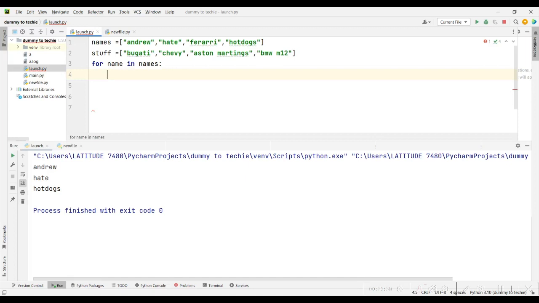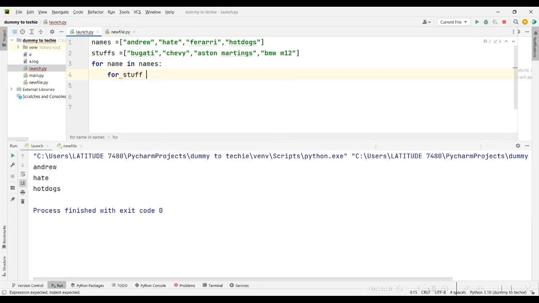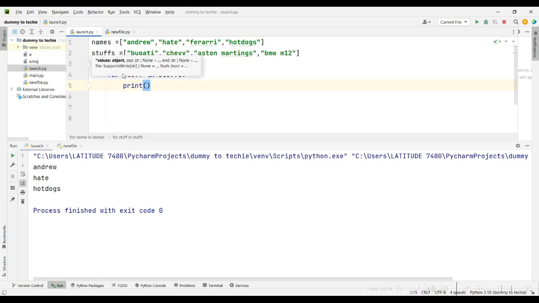We're going to do another loop now inside here, for stuff. Let me make this stuffs so that it makes more sense. For stuff in stuffs. Now what do you want to print overall? Let's start with print. You want to print two things: the name, comma, the stuff. Okay, so let's see what this looks like when we run it.